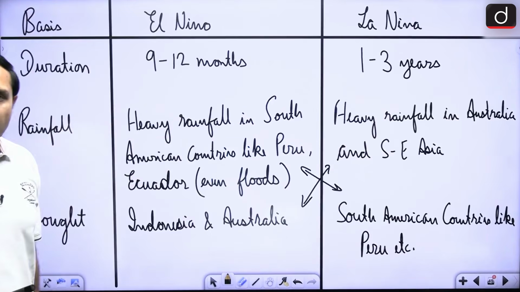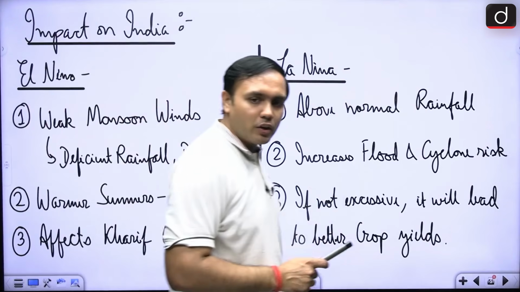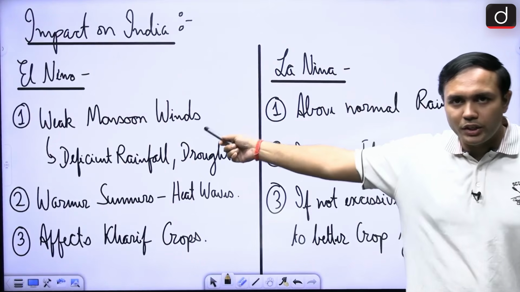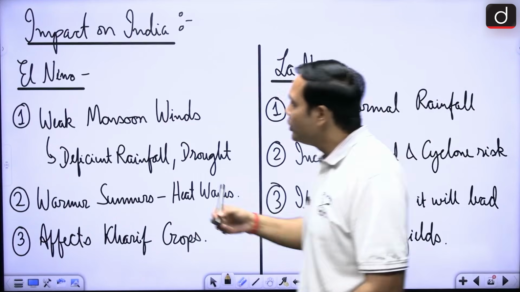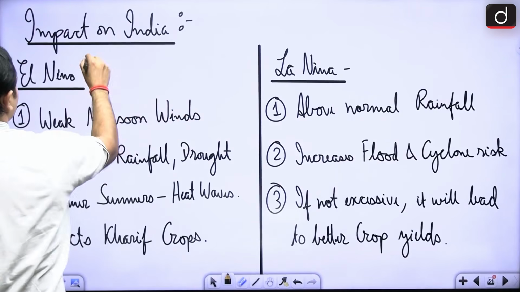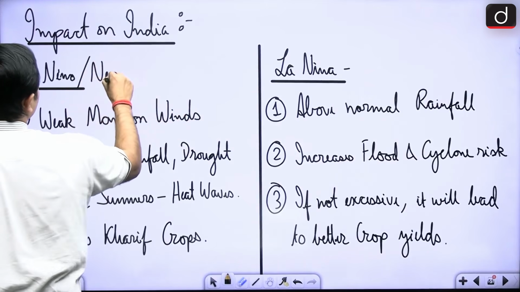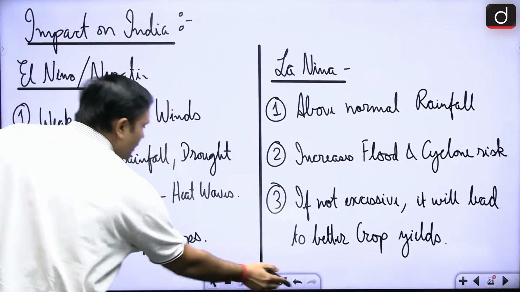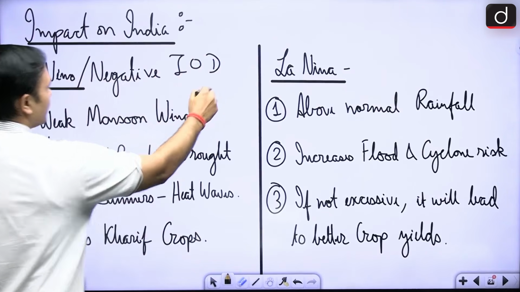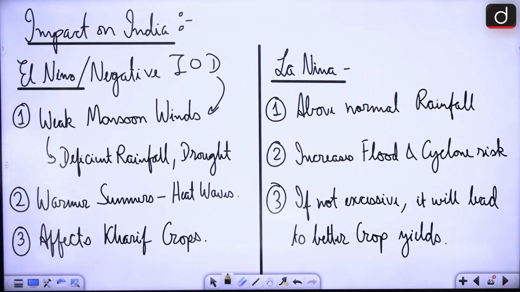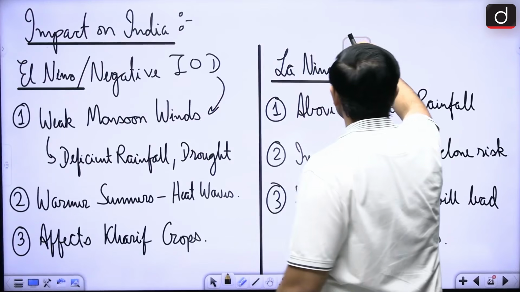In case of El Nino and La Nina, what are some of the impacts on India? So this can be asked straightforwardly. In case of El Nino, it will cause weak monsoon winds. So you can also associate it with El Nino and negative IOD. It will cause weak monsoon winds, deficient rainfall and droughts, warmer summers, and it will affect kharif crops.